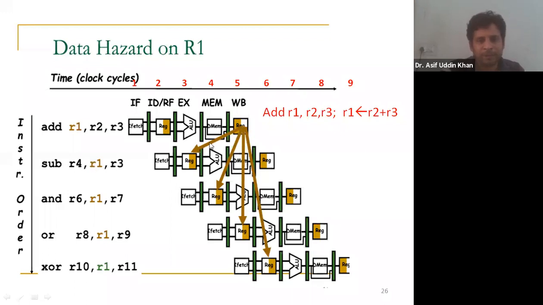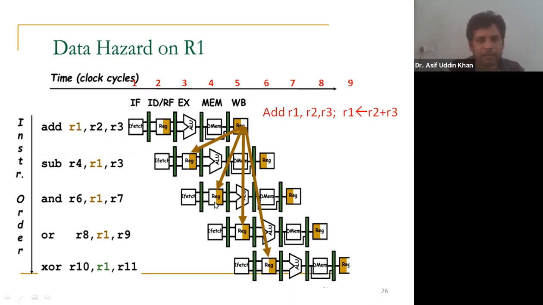You can see one arrow mark. It is required here, but it is not available here. So this is a data hazard on the register R1. Similarly, come to this instruction, R6, R1 and R7. Here R1 and R7 are the source registers and R6 is the destination register. This instruction's fetch operation is done in clock cycle number 3, and its decode operation is done in clock cycle number 4.